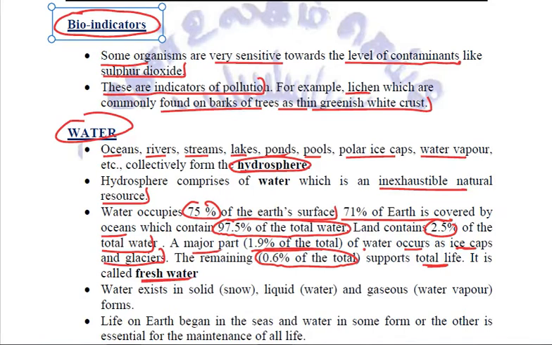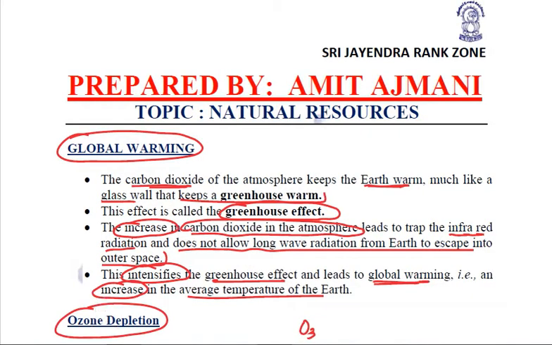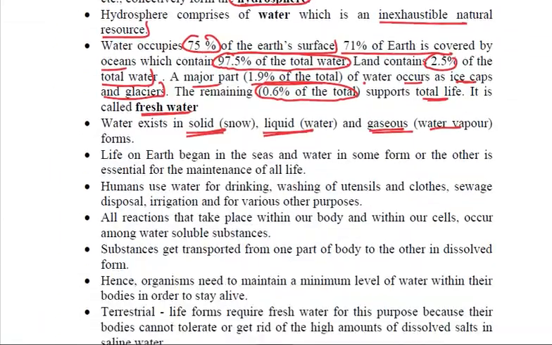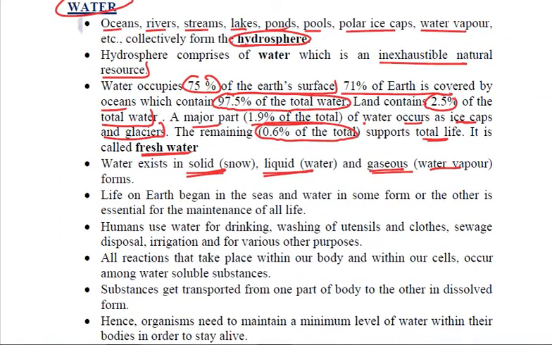Right? Now water exists in all three states of matter, whether it is solid form, snow, liquid form, water, or gaseous form, water vapor. Clear? So water is found in various forms.